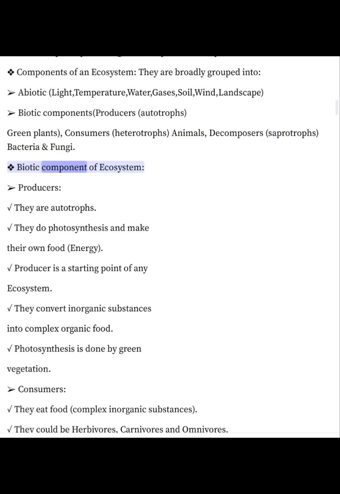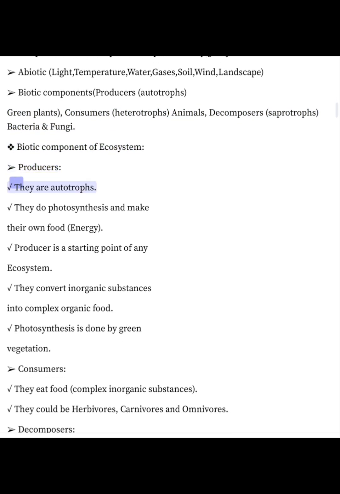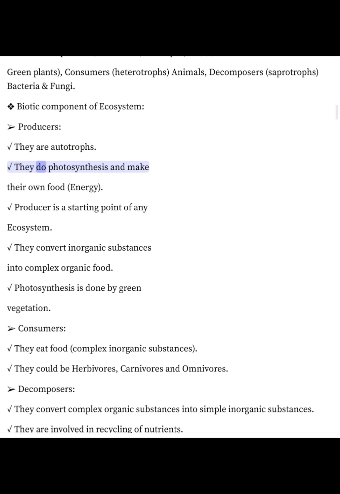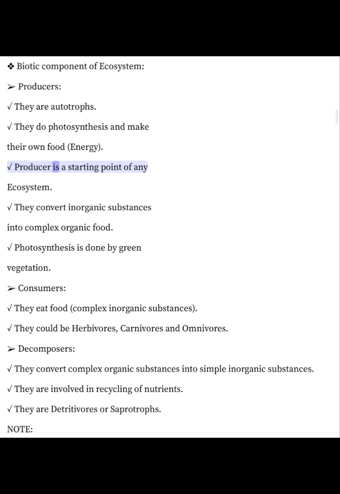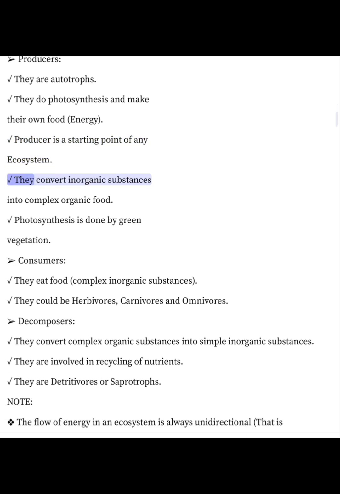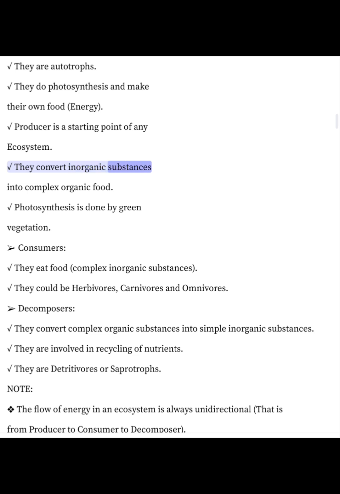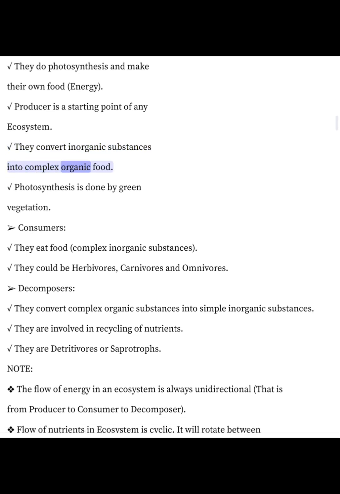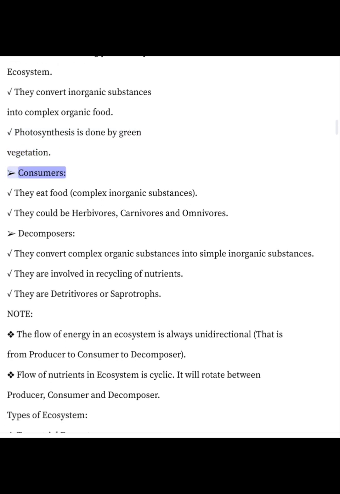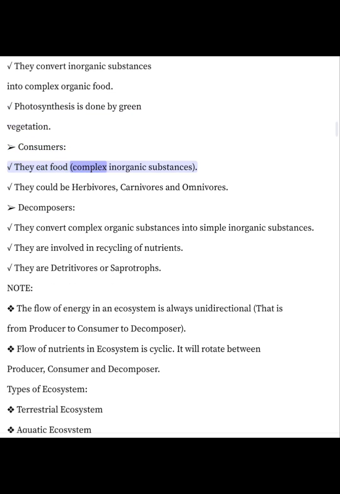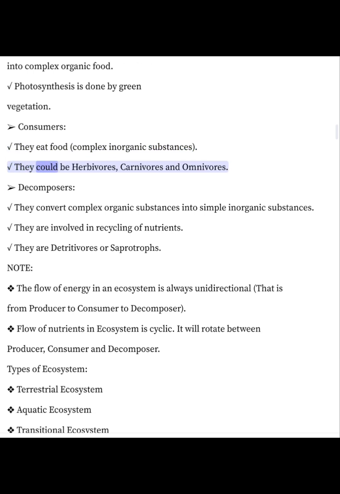Biotic component of ecosystem. Producers. They are autotrophs. They do photosynthesis and make their own food energy. Producer is the starting point of any ecosystem. They convert inorganic substances into complex organic food. Photosynthesis is done by green vegetation. Consumers. They eat food, complex organic substances. They could be herbivores, carnivores and omnivores.